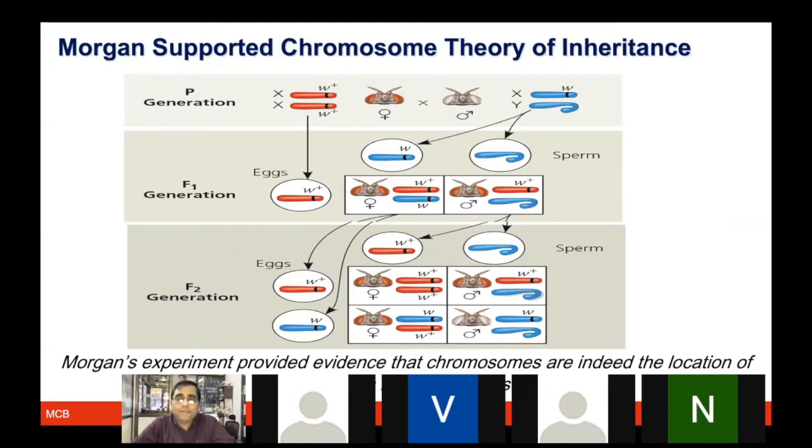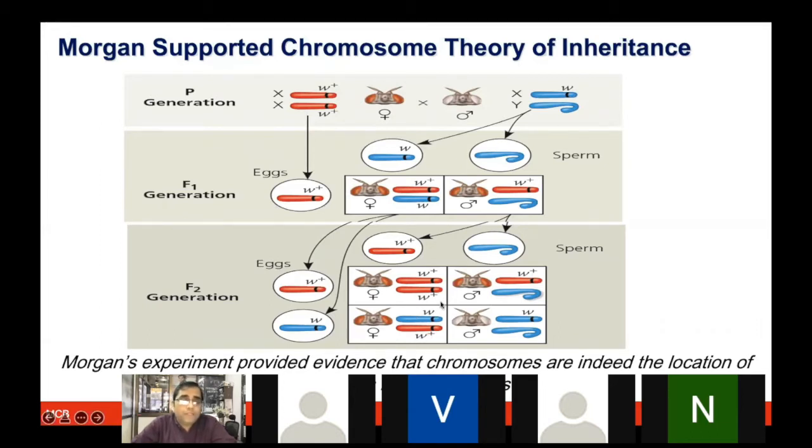So what is interesting here is that we are finding the same 3:1 phenotype that Mendel had reported. So Morgan actually reproduced his experiment in a different model system, in Drosophila. But what he additionally observed is that there is something happening specific to the X and Y chromosome. For instance, one of the males turned out to be white, and one of the males turned out to also have the red eye color. Whereas the females both had the red eye color.